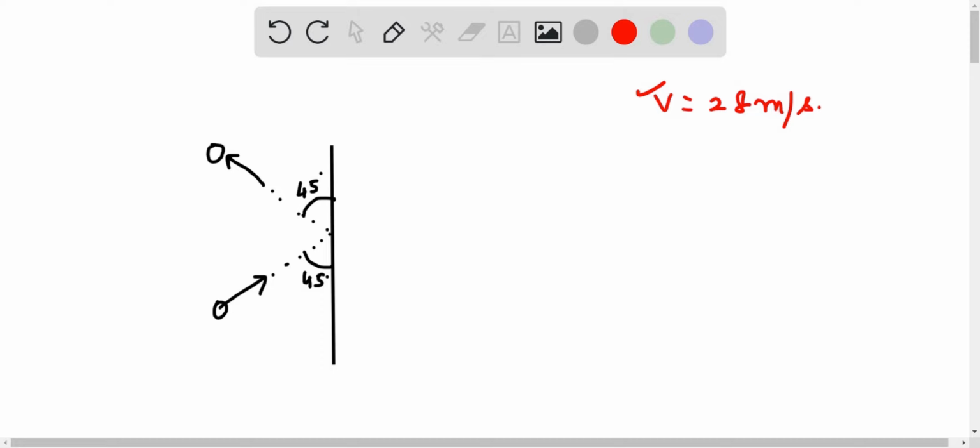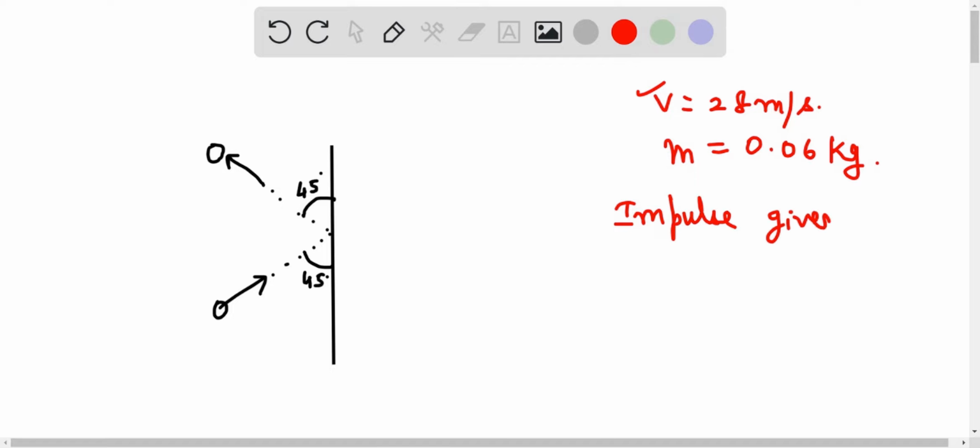So in this case, considering the mass of the ball, which is given to us as 0.06 kilograms, we need to figure out the magnitude as well as the direction of the impulse that is given to the ball. So we need to figure out the impulse given to the ball.